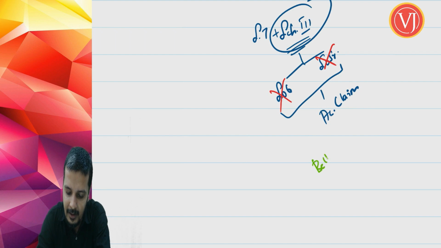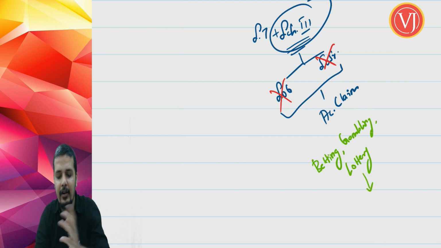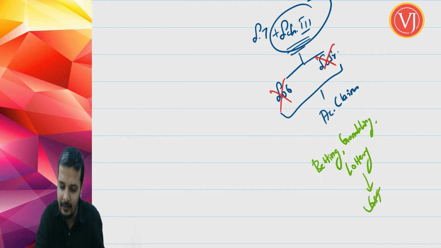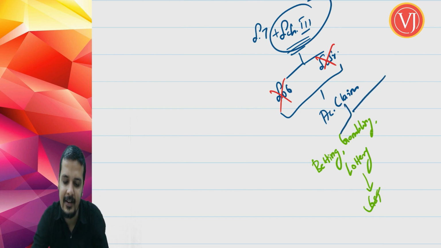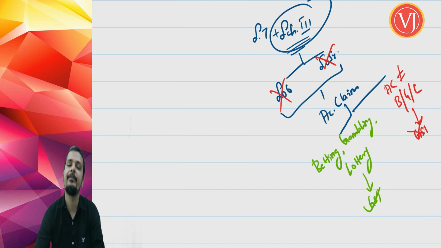So, if it is betting or gambling or lottery, then they tell that it is not covered in schedule 3, GST will be there. But if it is anything other than betting, gambling, lottery, actionable claim other than betting, gambling, lottery, they tell that it is neither supply of goods nor supply of services, there won't be any GST.